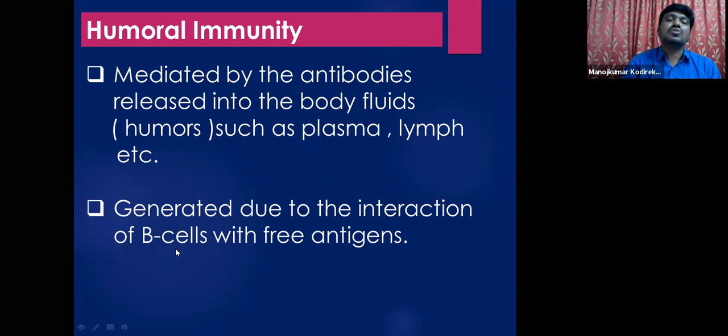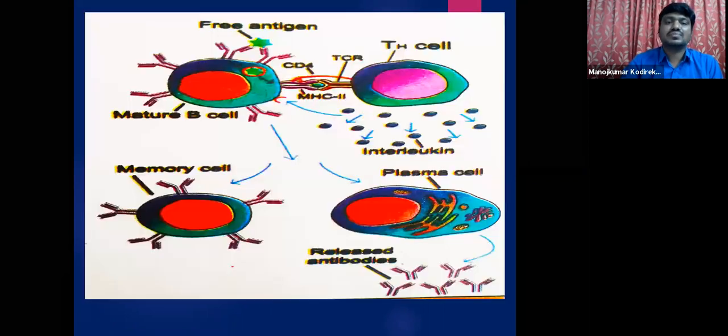Okay, so whenever free antigens enter into our body, immediately the B cells respond. And during this process, what happens? Immediately the B cells produce antibodies. In part one, I mentioned that B cells are the cells which are capable of capturing the free circulating antigens, isn't it? And the B cells have the ability of producing antibodies.